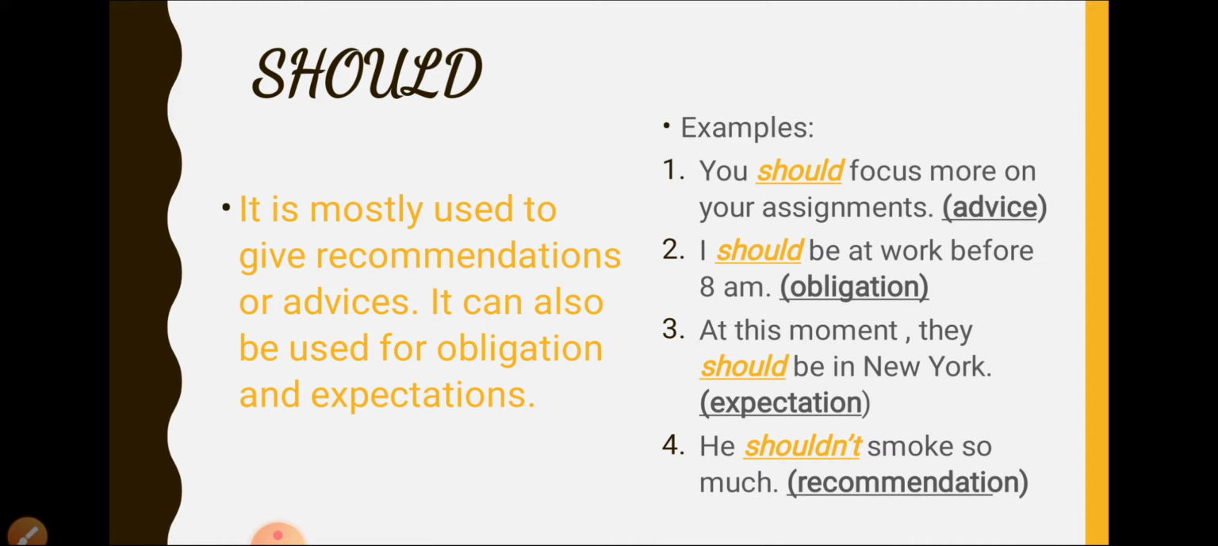At this moment, they should be in New York. This is an expectation of where they should be. At the particular moment when the conversation is going on, the people or the person is expected to be in New York. He shouldn't smoke so much. That is a recommendation, because that would be harmful for him. He should not smoke so much.